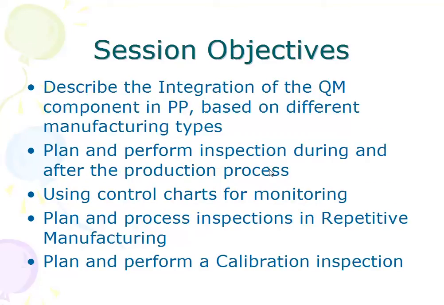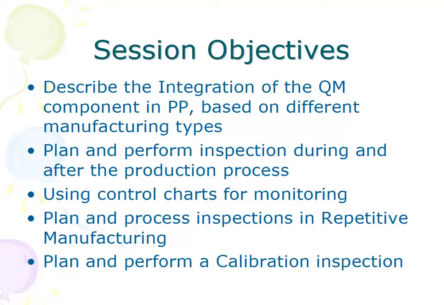And what we'll try to do in the session is that, based on the different manufacturing types, as I told you earlier, how the integration of the QM component happens in PP, that is production planning. And you are aware that the quality check process, or quality management process as such, should be carried out not only after the production process but during the process also.